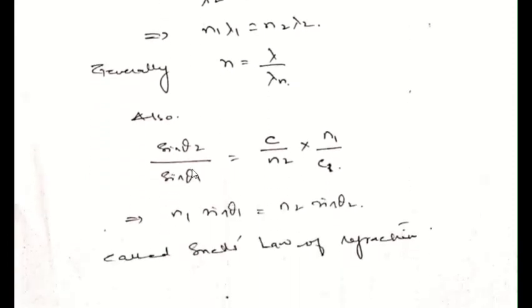So n can be any number over here. Also, we know that sine of theta 2 over sine of theta 1 equals c over n lambda multiplied by n1 over c. So cancelling the c from here, we get n1 over n2, and rearranging we get n1 sine of theta 1 equals n2 sine of theta 2. This is Snell's law, and Snell's law is considered to be the basic unit of optics. It is very useful in solving many of the optics problems which are being solved nowadays.